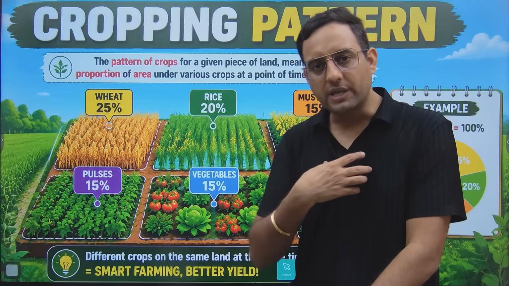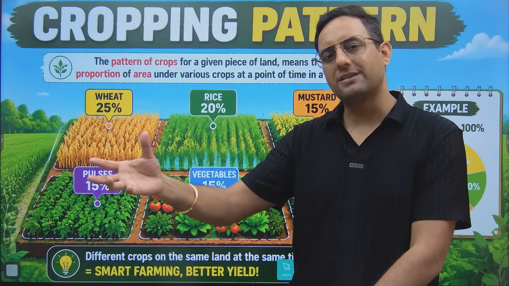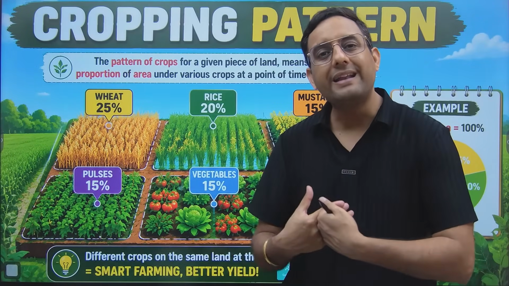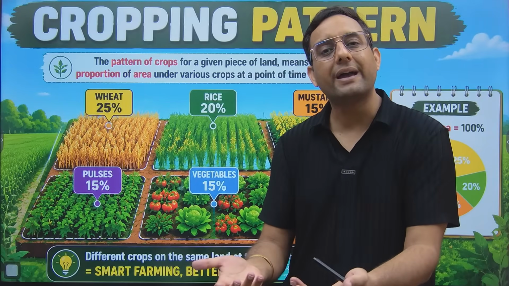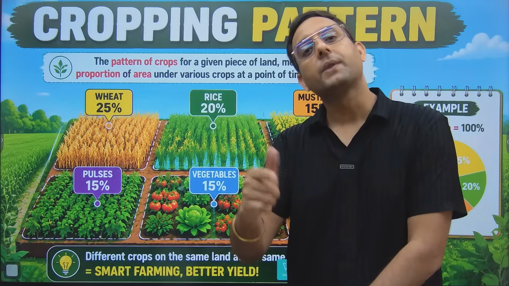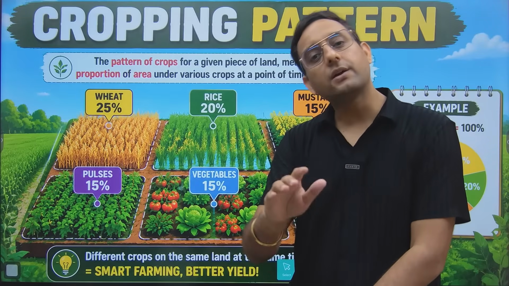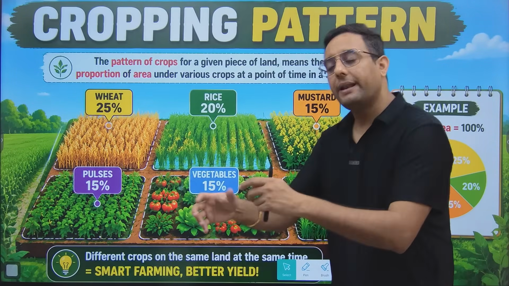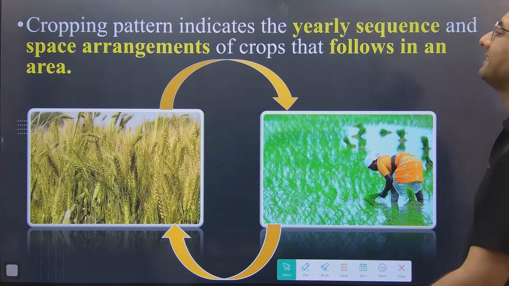Like today I had 24 hours, I have so many tasks to do in the day, but I allocated 2 hours to the Karnataka AO examination, right? So this is my decision how I want to allocate my resources, this is my management. So when we talk about cropping pattern plus resources, or you can say cropping pattern plus management, so cropping pattern plus management is known as cropping system, right?